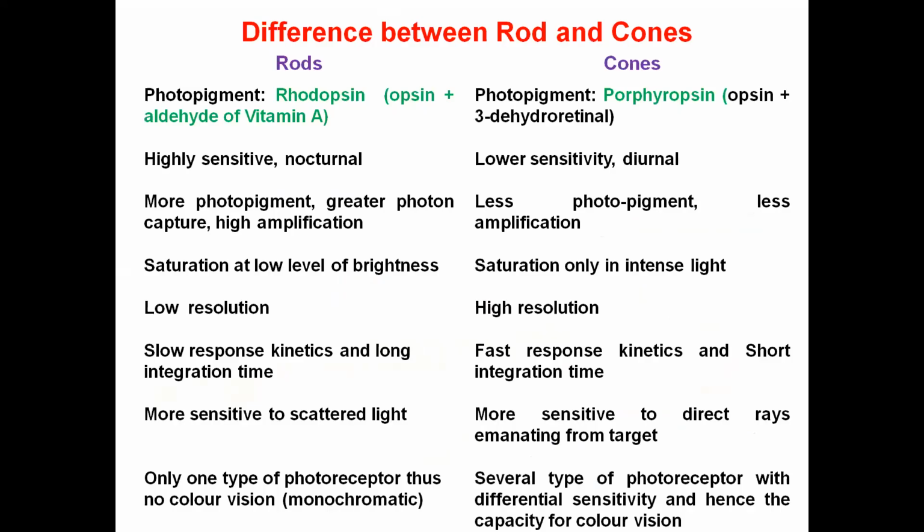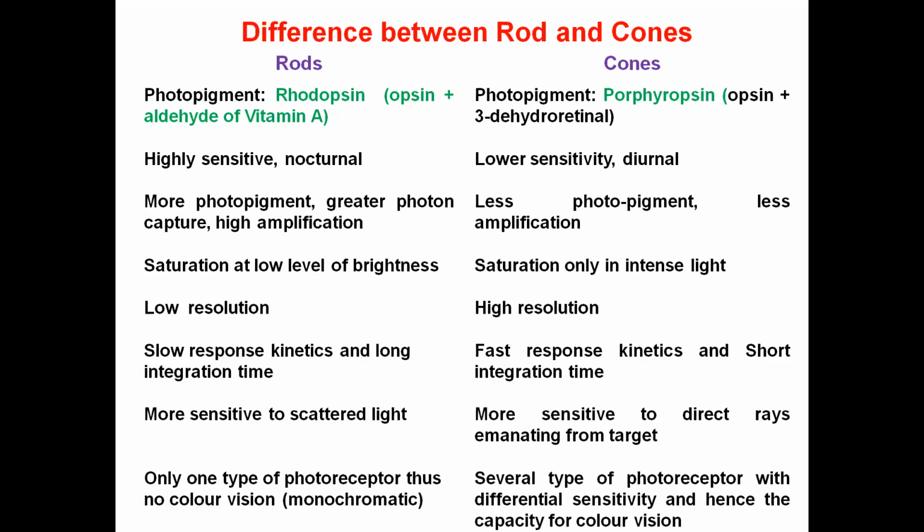Now see the comparative difference between the rod and the cone cells. The main difference between these two cells is the photopigment. The rod cells have the photopigment rhodopsin, and the cone cells have the photopigment porphyropsin. The rod cells are highly sensitive and nocturnal. Highly sensitive means that even if the light is very low, the sensitivity is high. Sensitivity is high means even in dim light, these cells can sense the light.